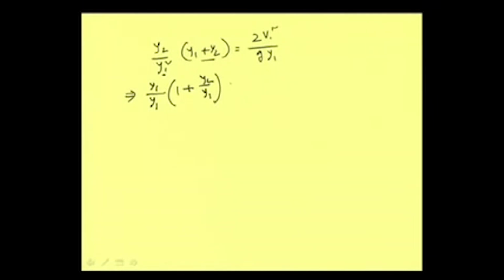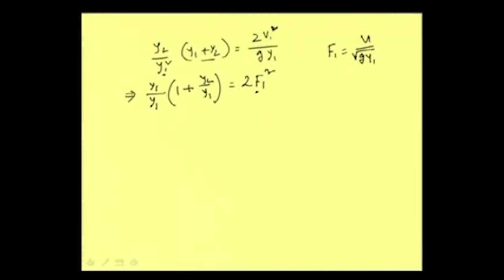And this is equal to twice F1 square. F is the Froude number at the point 1. So it is Froude number square. Actually, Froude number is equal to v1 by root over g y1.